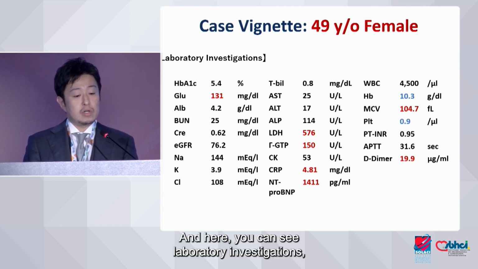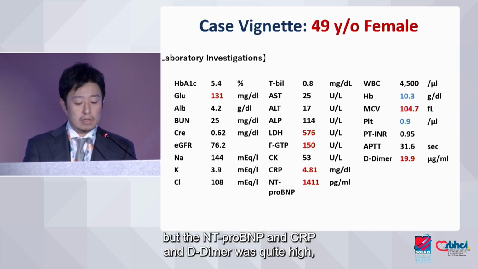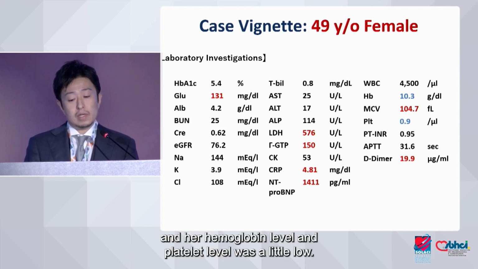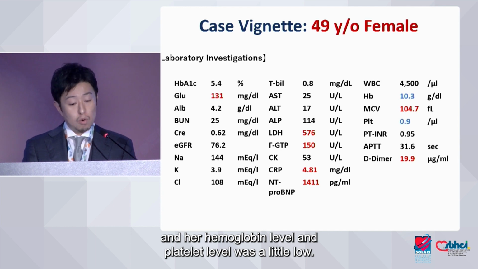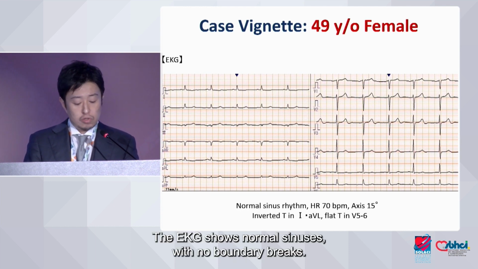Here you can see laboratory investigations. She had normal renal and liver function, but NT-proBNP, CRP and D-dimer were quite high, and hemoglobin and platelet levels were low. The EKG shows normal sinus rhythm with no bundle branch block.